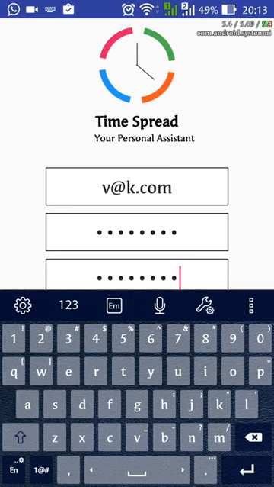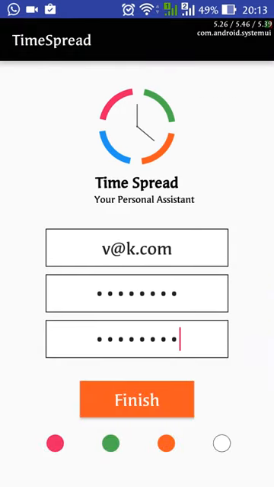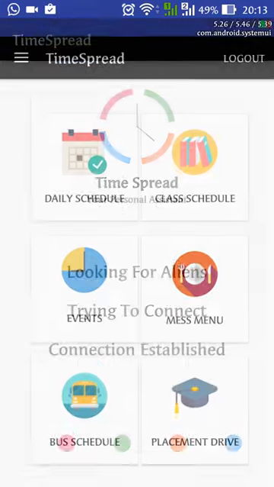Later we will also bring some major UI improvements, like a next button on typing passwords, so you don't have to close your keyboard again and again, and on clicking finish your account will be ready.